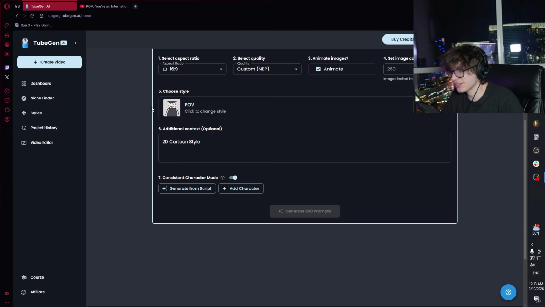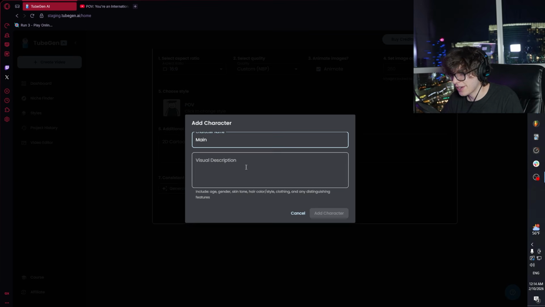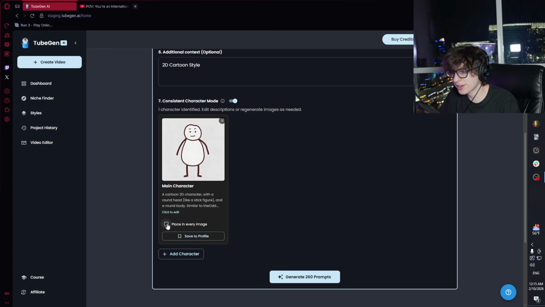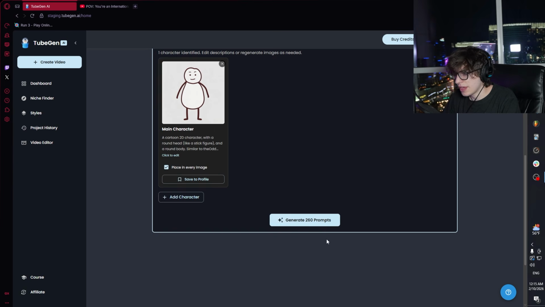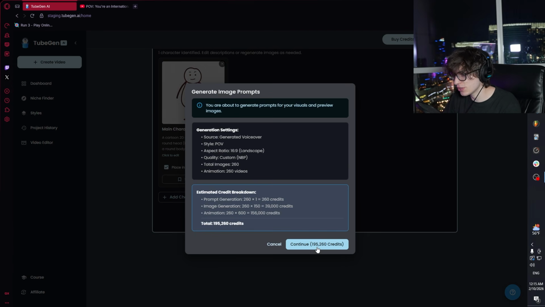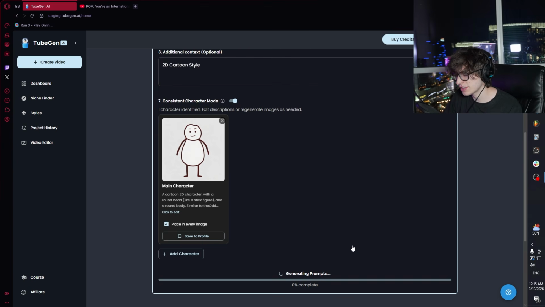Now in this case, with consistent character mode, we want our character to be the same in every frame, and we're just going to steal this guy's character. So let's just add our character. We're just going to do main character. So here's our character, and we're going to actually press place in every image because this is POV, so we want it to be a POV video. And this will make sure he's in every image. Not that every image will be just him, but he will be present in all of them. Then all we have to do is press on Generate 260 prompts and press Continue.